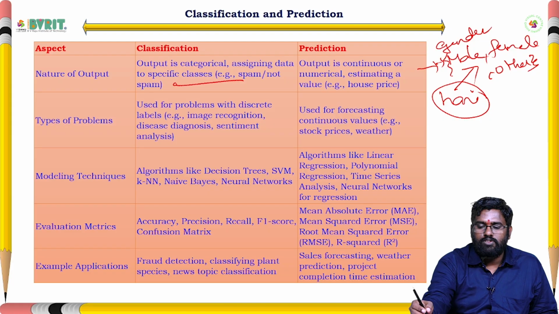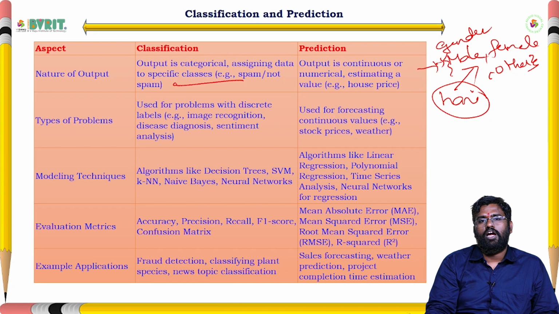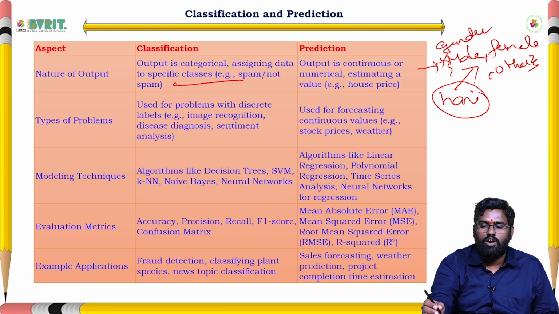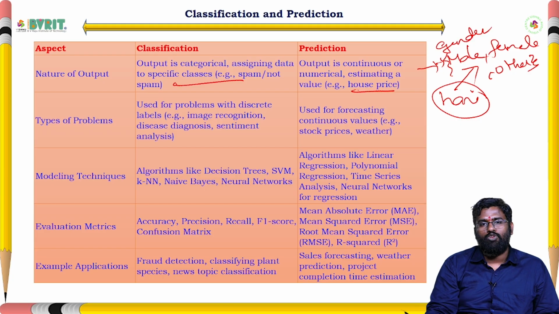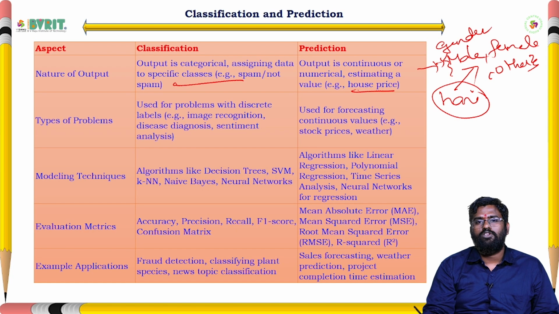Now coming to the next one, prediction. Prediction means it is a continuous value, like house rent, income, or age based on the date of birth. That will be continuously increased. That is called prediction. That's why I took the example of house price. Continuously that value will be increased based on the situation.